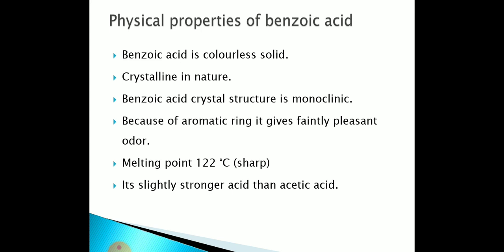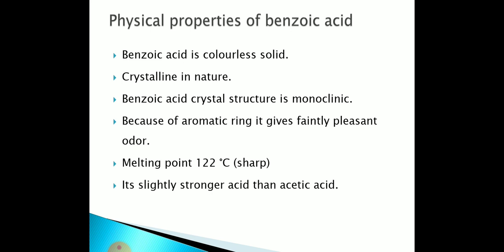The physical properties of benzoic acid. Benzoic acid is a colorless solid. It is crystalline in nature. The crystal structure of benzoic acid is monoclinic. Because of the aromatic ring, benzoic acid gives a faintly pleasant odor.